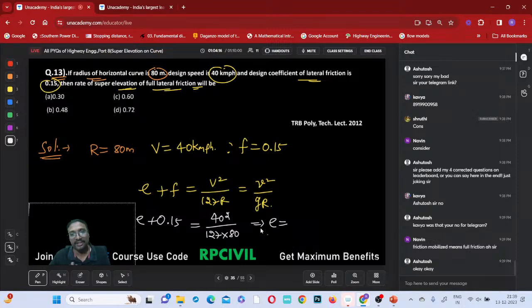That's it. You need not check it with e maximum, right? Just directly take whatever is obtained. The super elevation needed, super elevation required means this is the value. No need to check it with e maximum or whatever it is. How much does it come to be? How much is the value? Tell me, all of you.